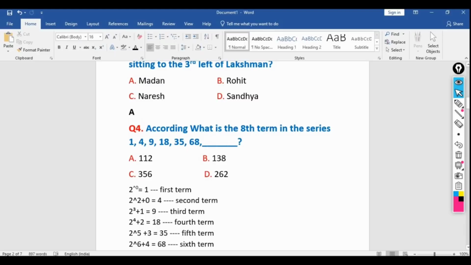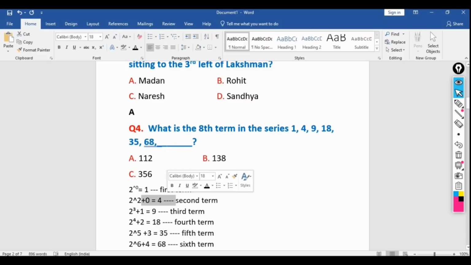What is the 8th term in the series 1, 4, 9, 18, 35 and 68? If you see here carefully, how can we write this one? 1 is 2 to the power 0, which equals 1. Then 4 equals 2 to the power 2 plus 0, which equals 4. So what is 9? We can write it as 2 to the power 3 plus 1 equals 9.